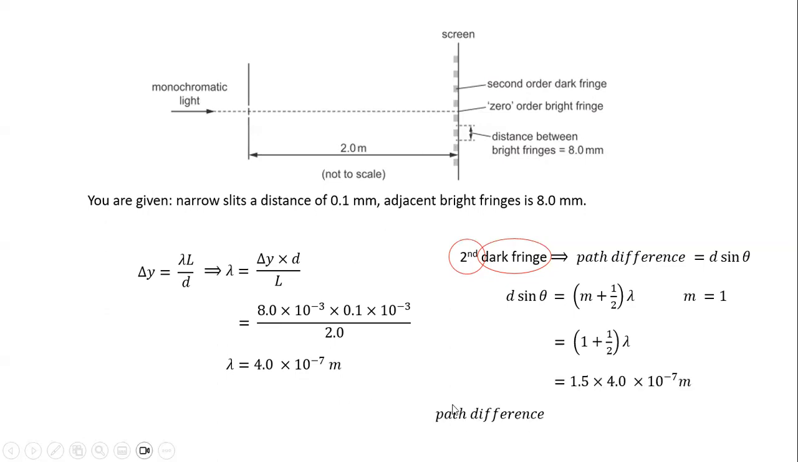So the path difference between the two light sources to the second dark fringe is 6 times 10 negative 7 meters. This means that S2, the one that's below here, has to travel slightly longer as compared to the light source S1. The question is how much longer? It has to travel 6.0 times 10 negative 7 meters longer as compared to the light from S1 in order for them to meet at this point on the screen to cause second order destructive interference.